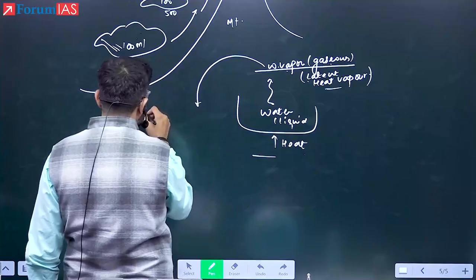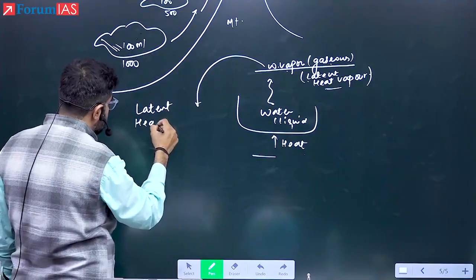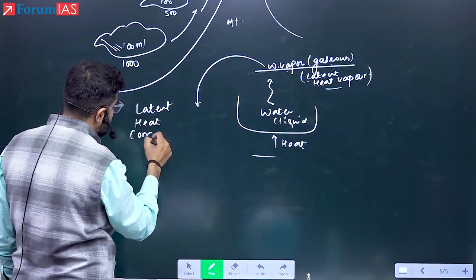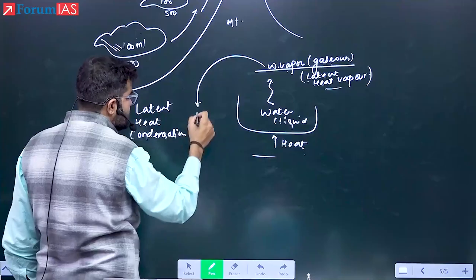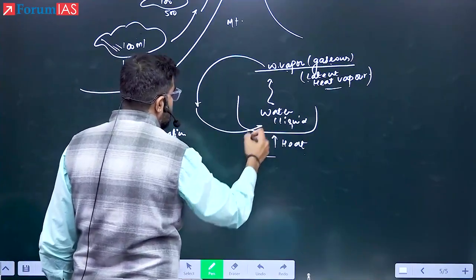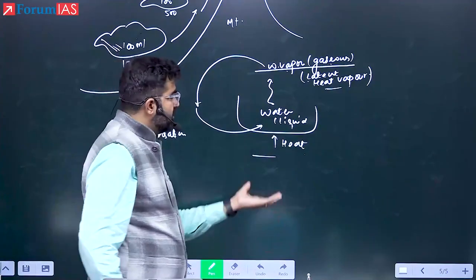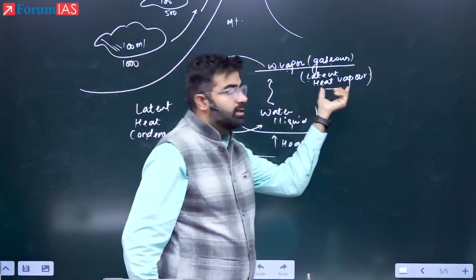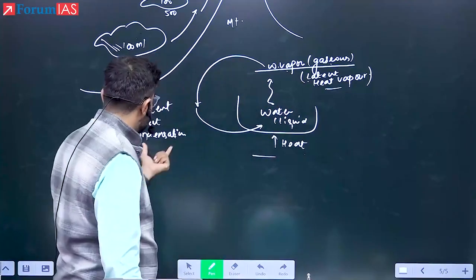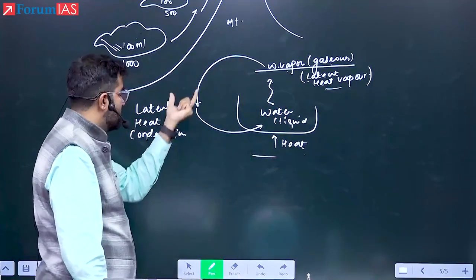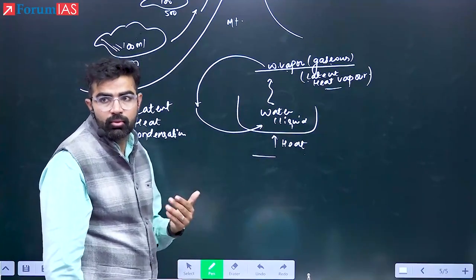So what happens is, if the latent heat is released, it will be known as latent heat of what? Condensation. Why? Because of cooling, this can happen. So this will be released and it will again come back to what? Liquid stage. Samajh mein aaya? If you are giving the heat, then it is water vapor, gaseous. If the water vapor is releasing the heat, latent heat of condensation, it will again come back into what? Droplet. That is water form in liquid, right?